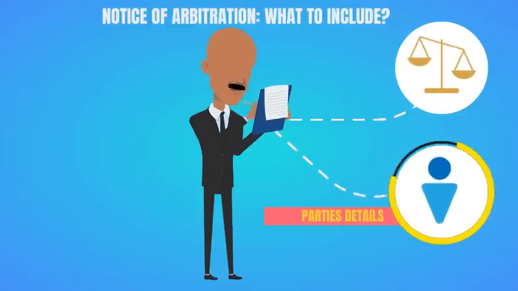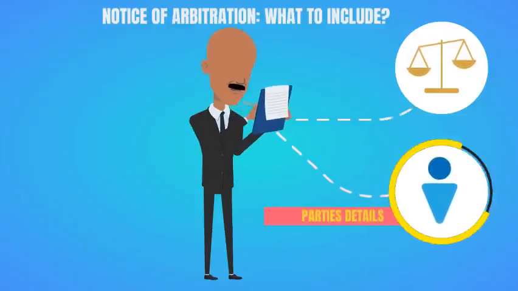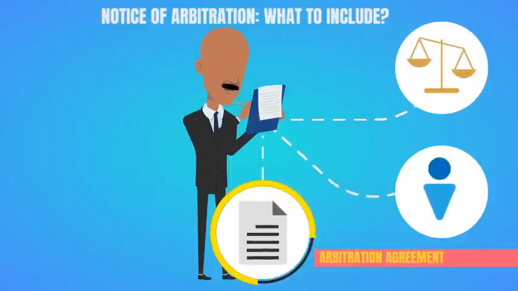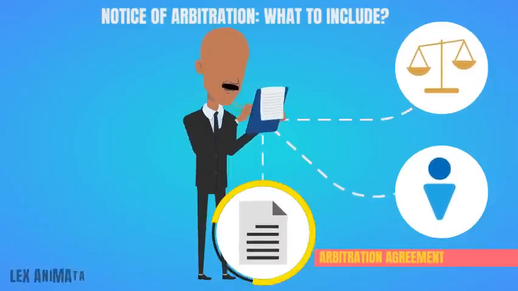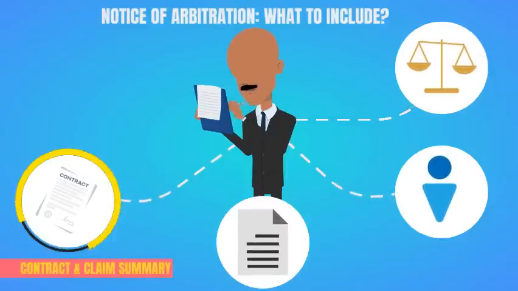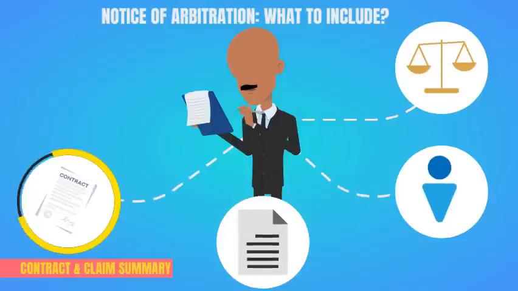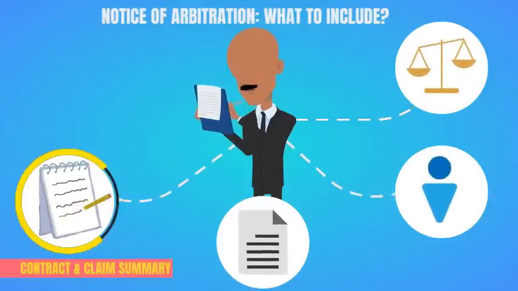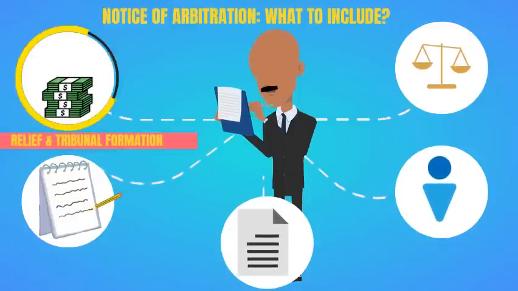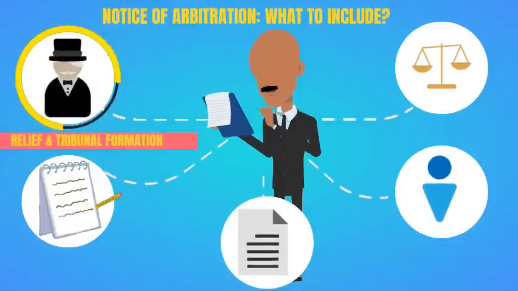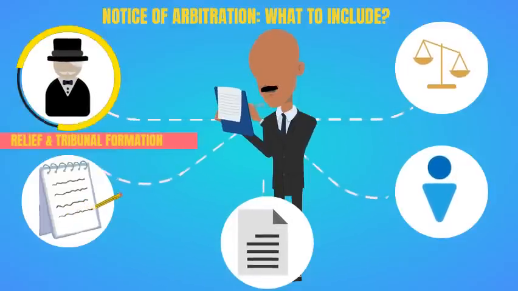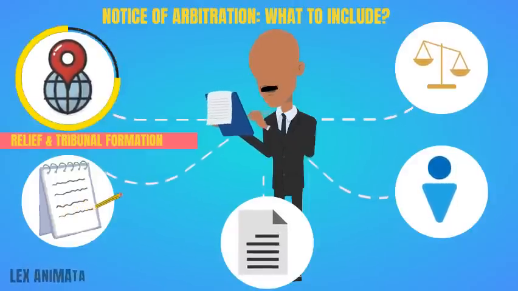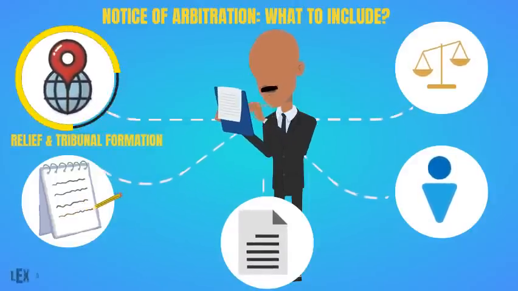Second, the identification of the names and contact details of the disputed parties. Third, the arbitration agreement invoked by the claimant. Fourth, the contract or any other legal instrument out of which the dispute arises, and a brief description of the claim. Fifth, the remedy or relief sought by the claimant, and his proposal regarding the number of arbitrators, the language, and the place of arbitration, if not previously agreed between the parties.